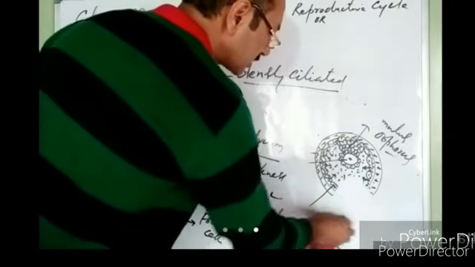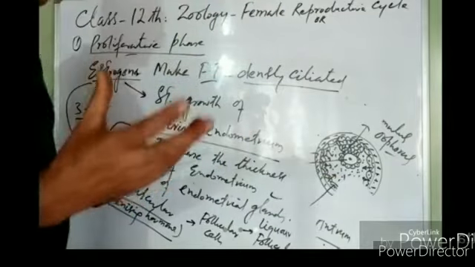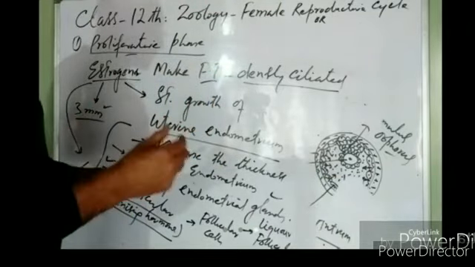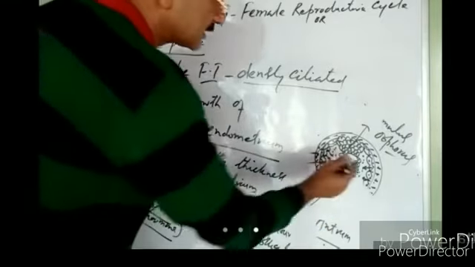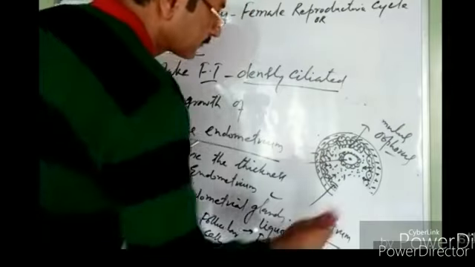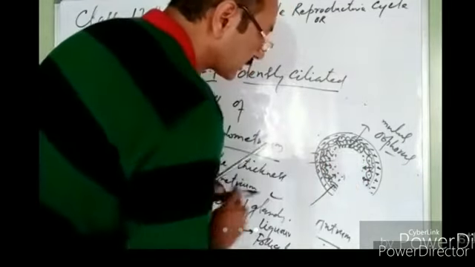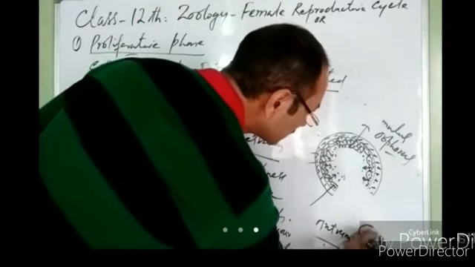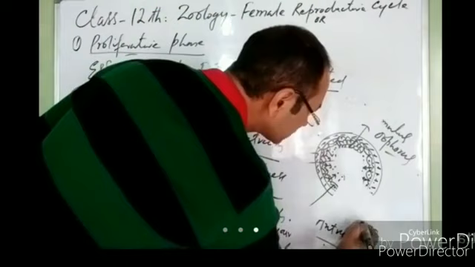As the fluid accumulation continues, the theca cannot withstand the pressure and it bursts open. As the theca bursts open, the secondary oocyte is released from the Graafian follicle. What is this release of the secondary oocyte from the Graafian follicle known as?